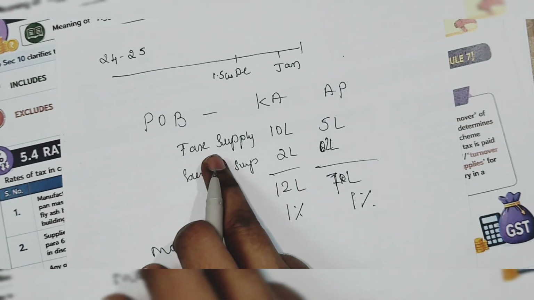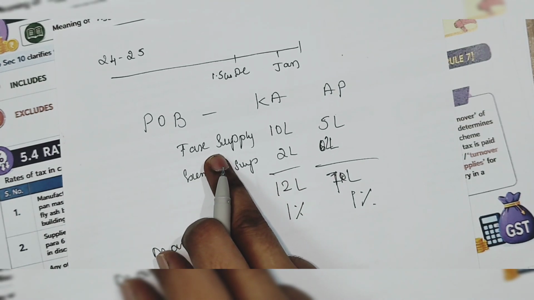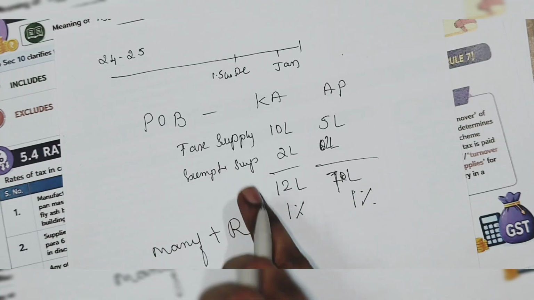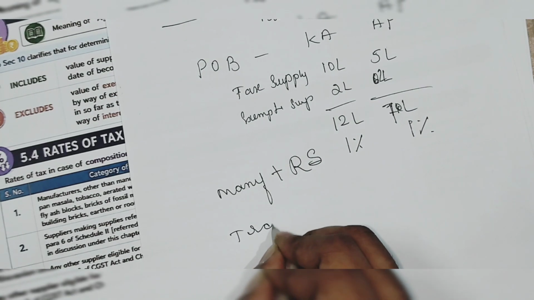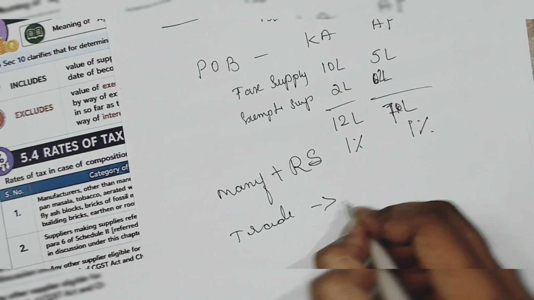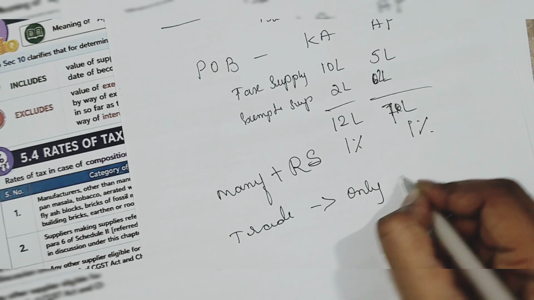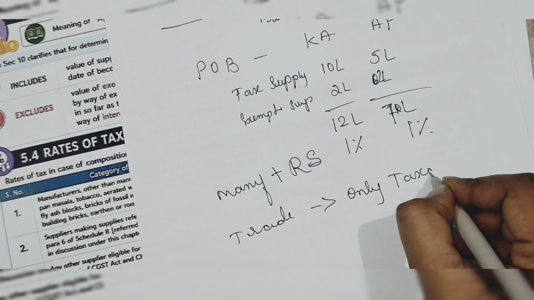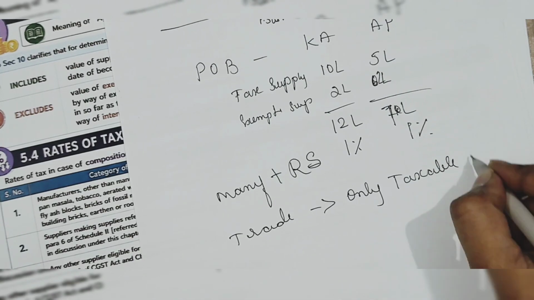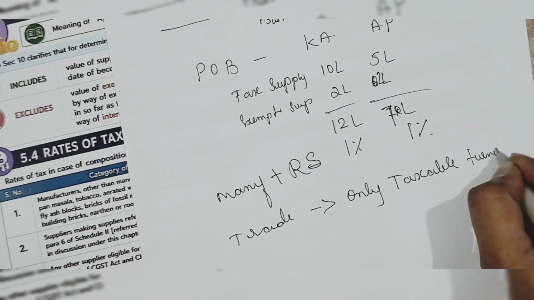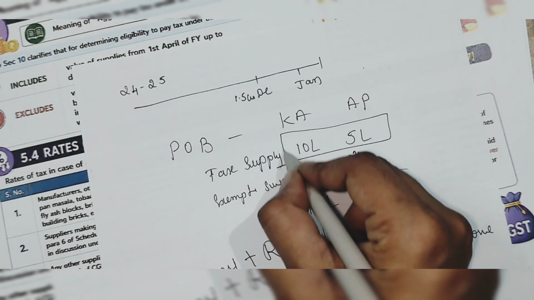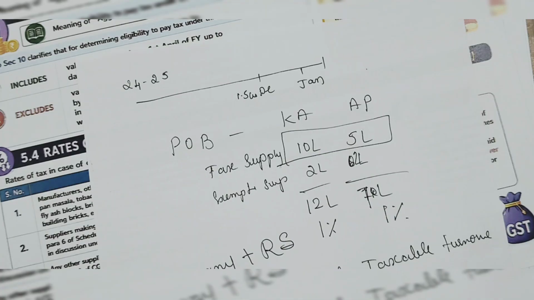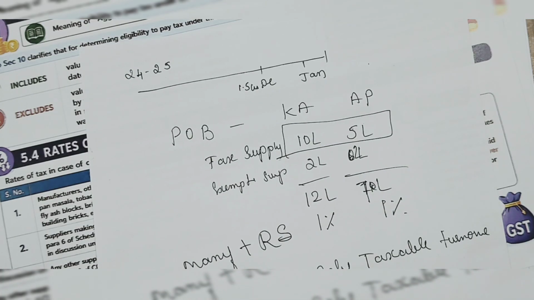That includes taxable supply and exempted supply. In case of a trader, you will take only taxable turnover. Taxable turnover means only on this amount. Exempted you will not take. Is it clear?